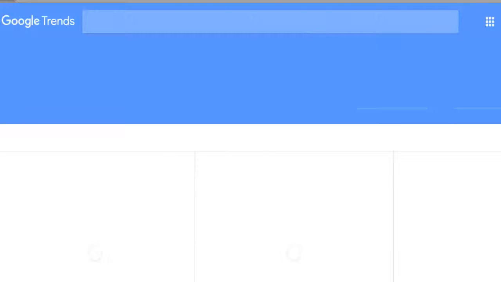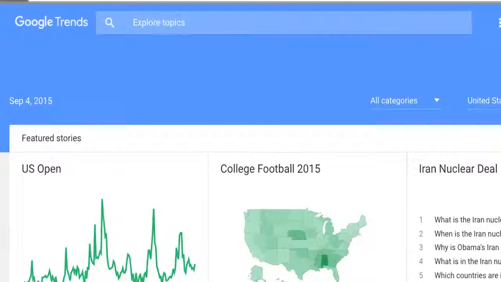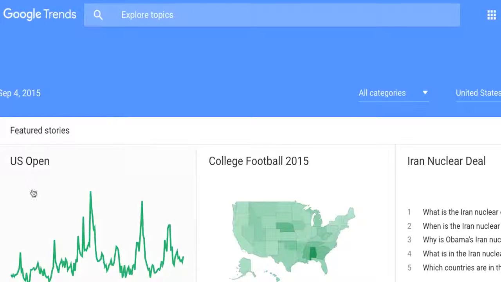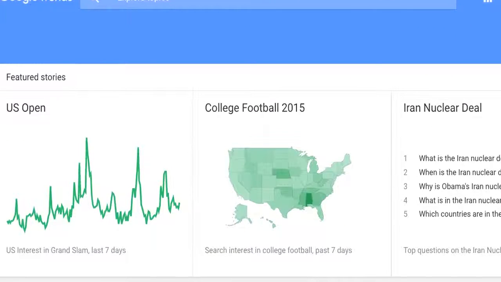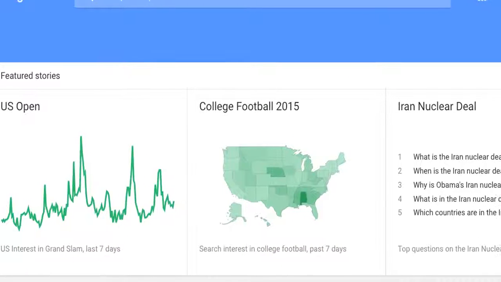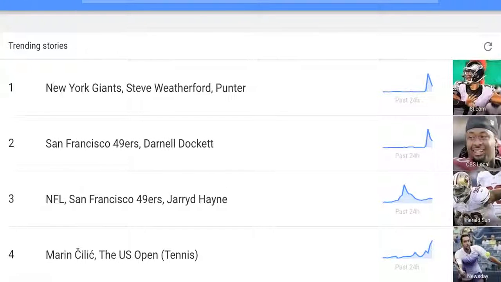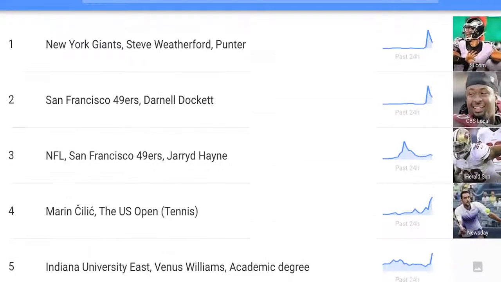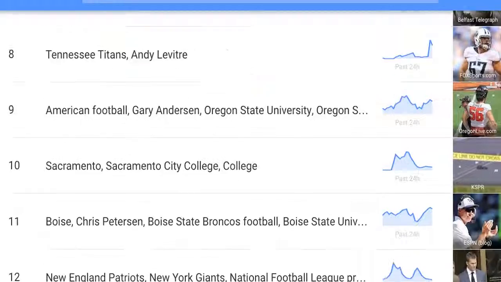Now this is the second place that we can find some fresh content. You can see the date, and then you have an area for featured stories. These are going to be the biggest, hottest, freshest stories trending right now on Google Trends. Google Trends pays attention to what's going on on Google, and it reports on it. So this is a great tool to find out what's trending. Here are some trending stories: New York Giants, San Francisco, US Open. And these are all in all categories. These are the top most ones right here. It looks like a lot of football stuff.